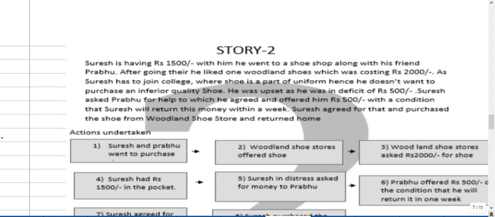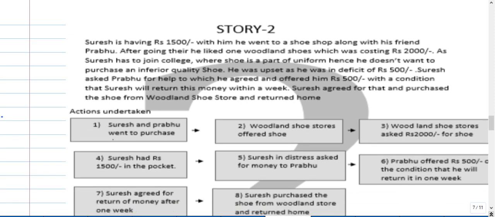He was upset as he was in deficit of rupees 500. Suresh asked Prabhu for help, to which he agreed and offered him rupees 500, with the condition that Suresh will return this money within a week. Suresh agreed and purchased the shoe from Woodland Shoe Store and returned home.